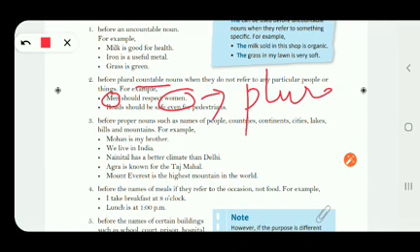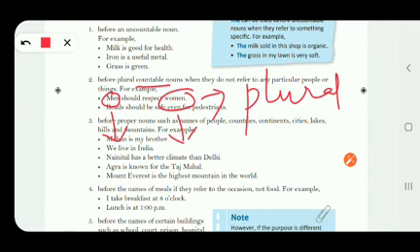For example, men should respect women. Men is a plural form. Women also the plural form, and both are countable nouns. So when the countable nouns are in the plural form, we will not place any article before them.